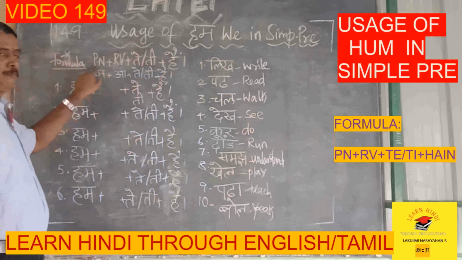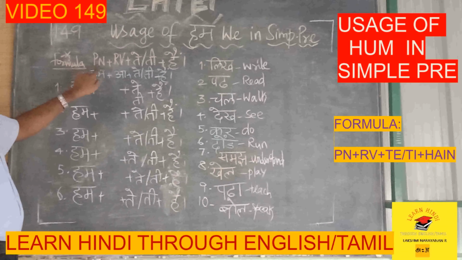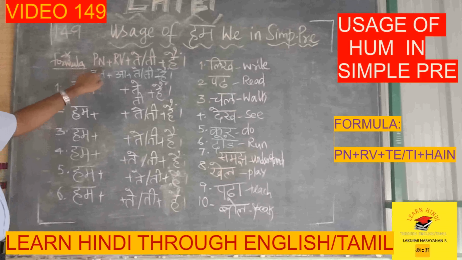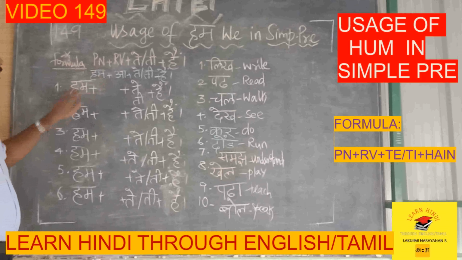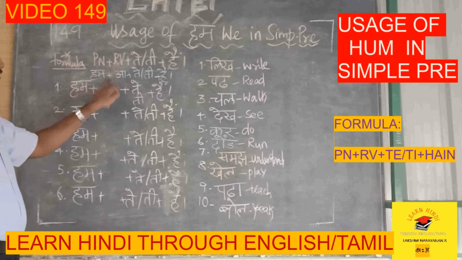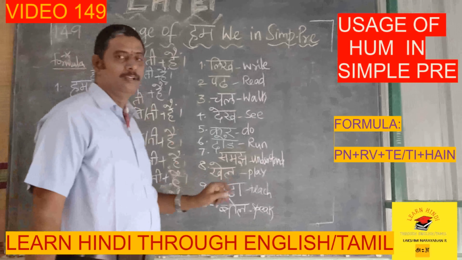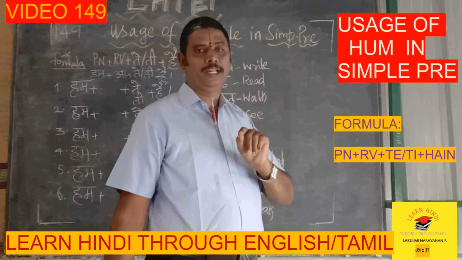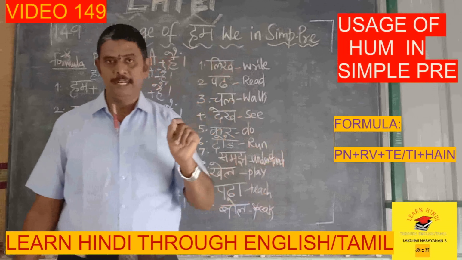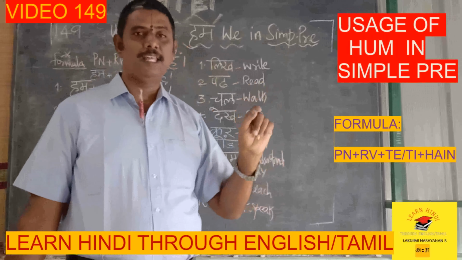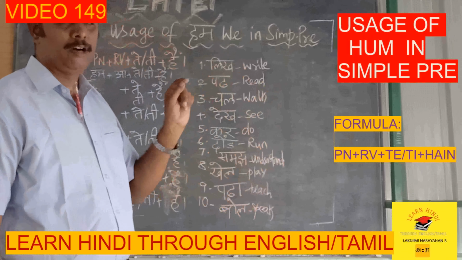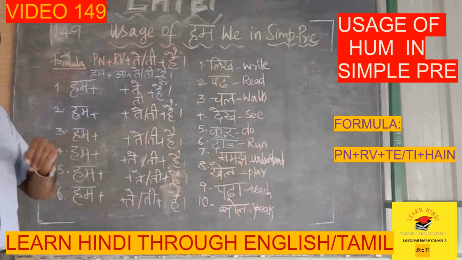See, the formula is pronoun, that is hum, plus root verb. First I have taken the root verb aa. Aa has come from aana, where the na is removed. In English to has been removed, and in Tamil varudal, where dal has been removed.